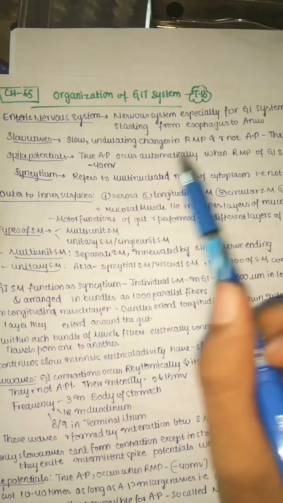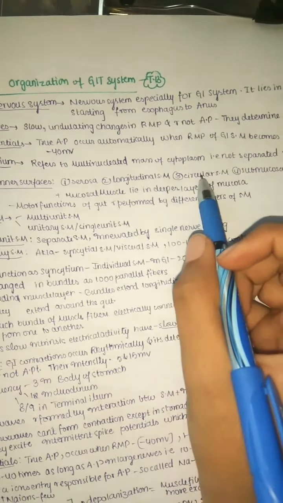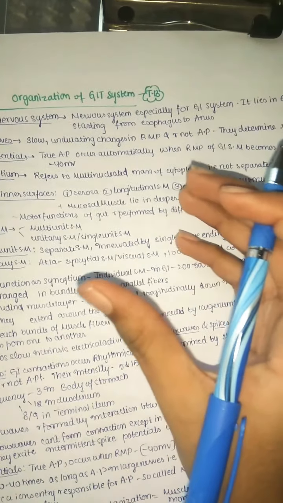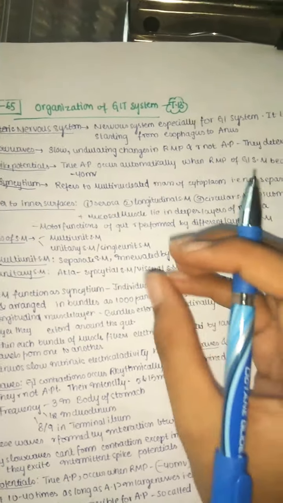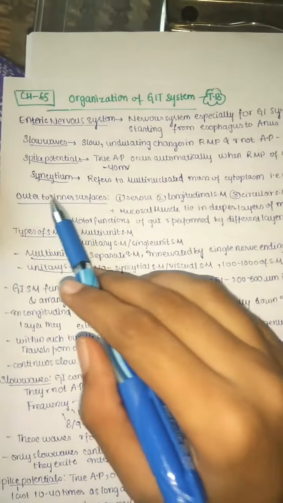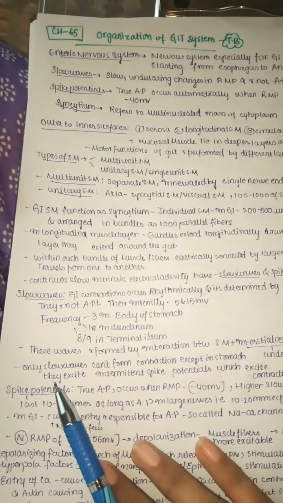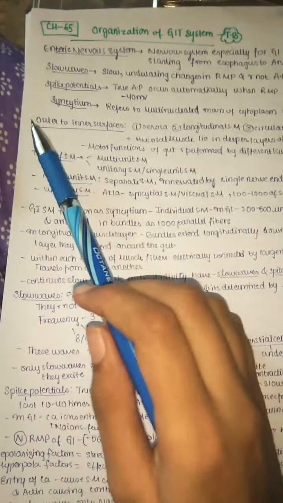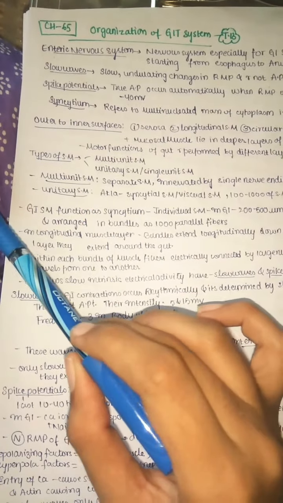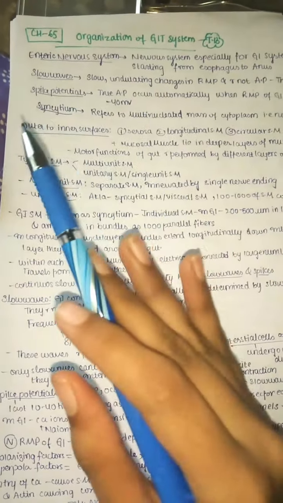Syncytium refers to a multinucleated mass of cytoplasm that is not separated into individual cells. Of course, if the muscles are contracting as a single unit without any separations, that is called a syncytium. Now let us start our GI system by learning its layers. The GI system has outer to inner layers, so let us start from outer to inner.